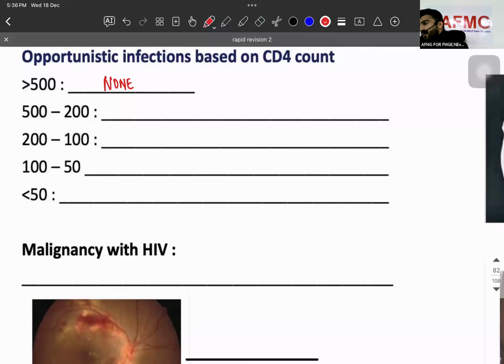What is the most common opportunistic infection in pregnancy, in puerperium? वो तो causative agent बता रहा है तू. What is puerperium? Period of after delivery, 6 weeks, है ना?